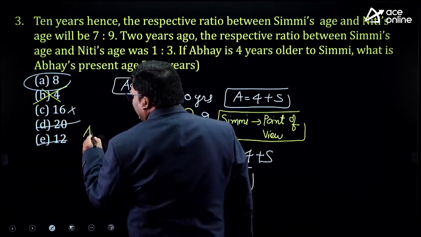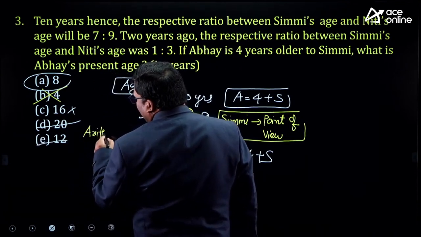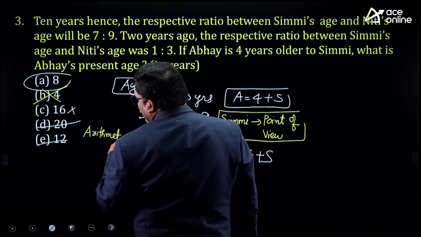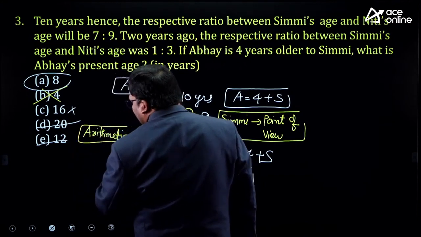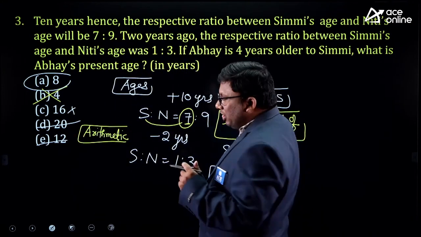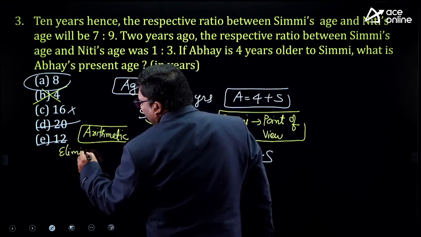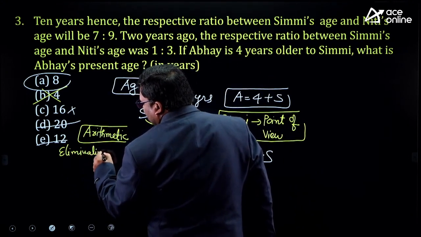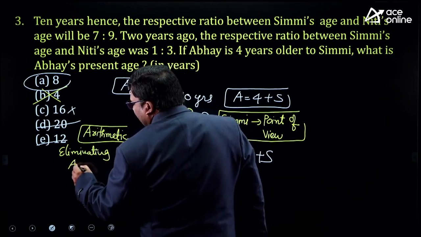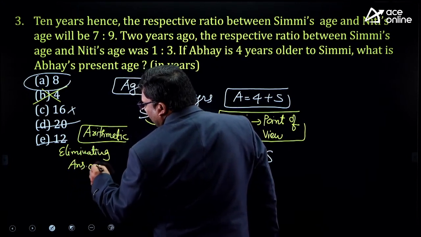To solve the maximum number of questions in arithmetic, use eliminating answer options. A good number of questions in arithmetic can be solved by eliminating answer options. Answer options can be eliminated by using which approaches?